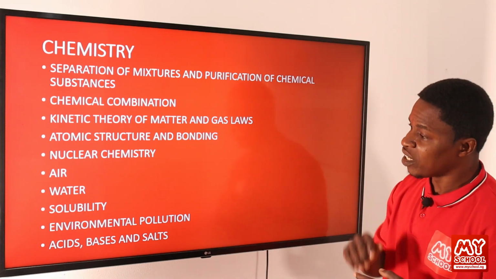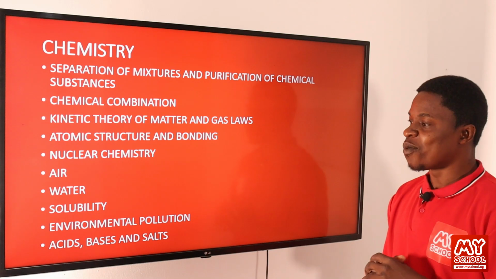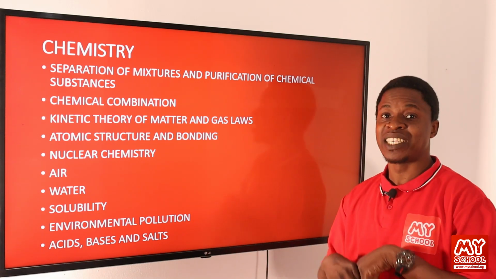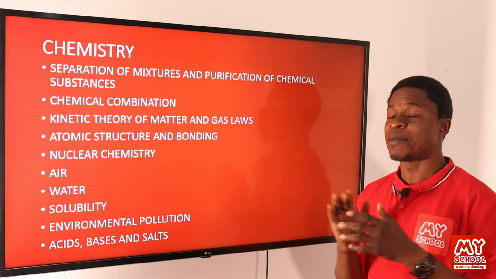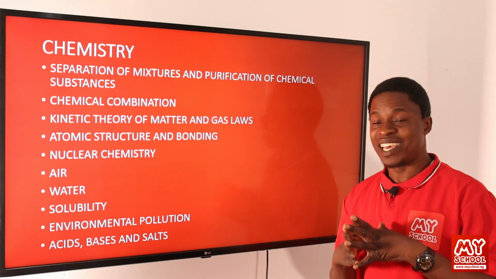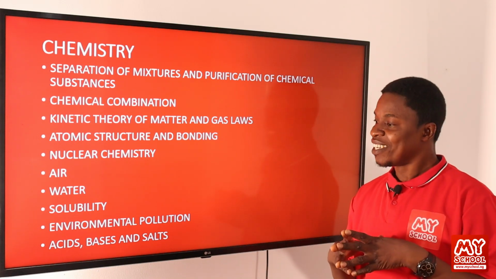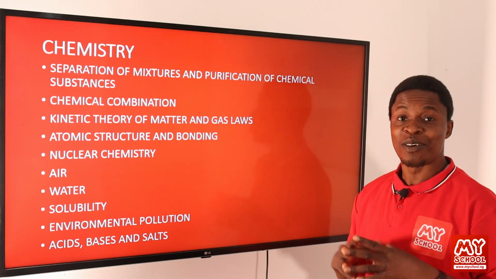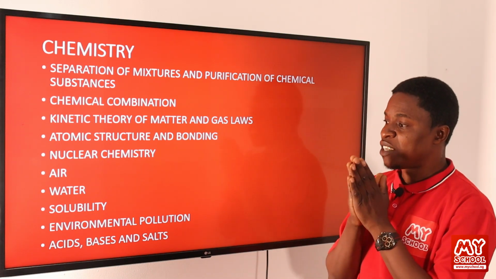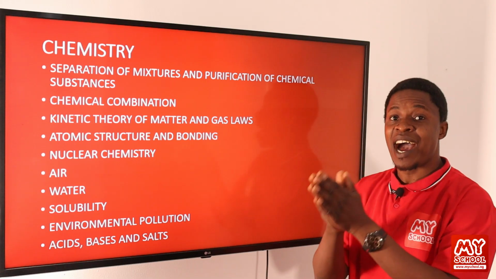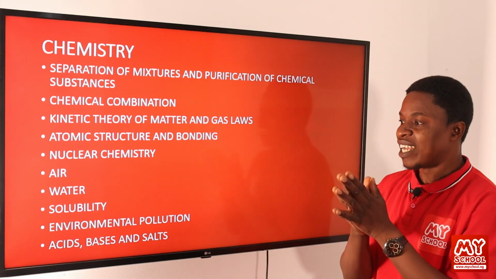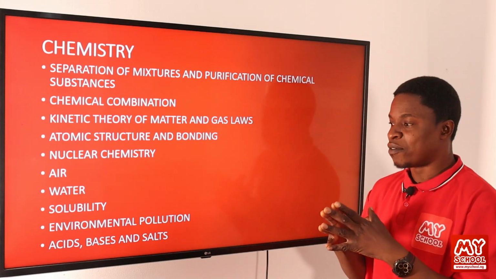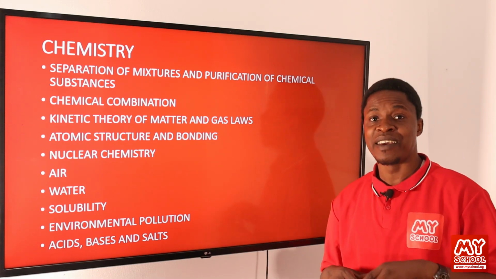Away from that, we'll be looking at environmental pollution. What are the things that constitute a polluted environment? We'll talk about the different types of pollution, talking about air pollution, water pollution, land pollution or soil pollution, as some may say. So we look at the different component pollutants that we can have in such environments and what we can do about reducing the level of pollution in our environment.